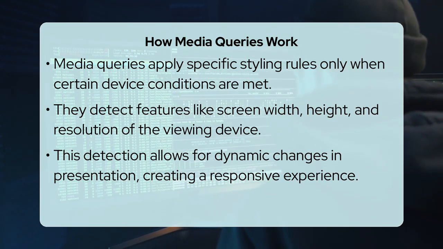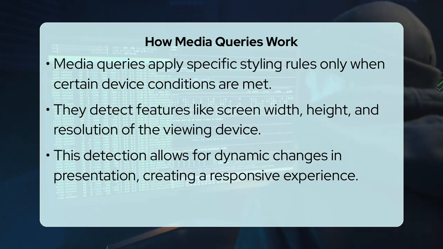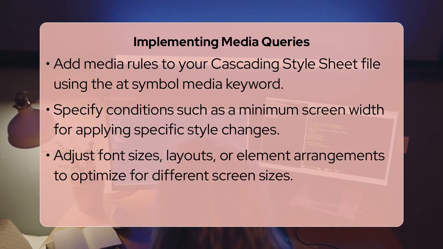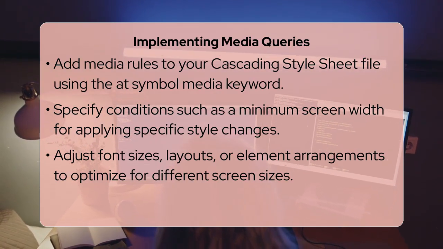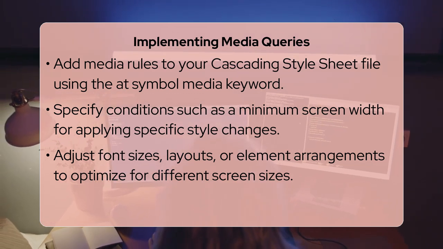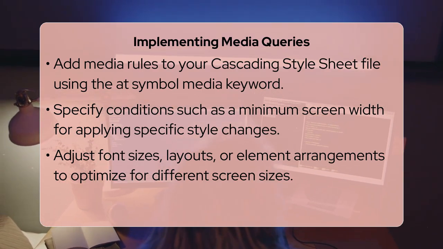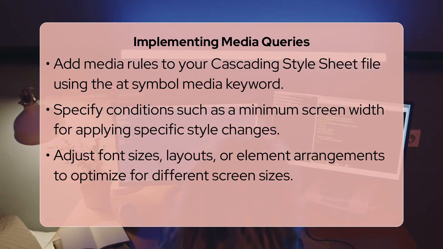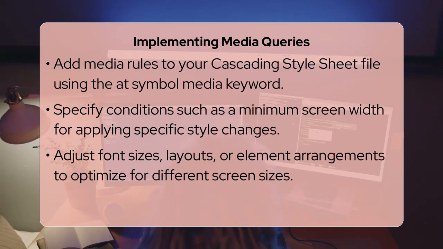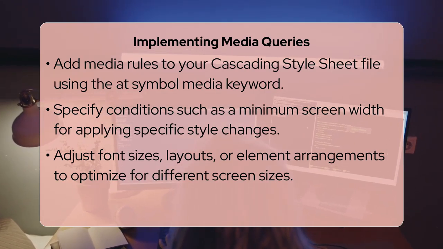To use them, you typically add a special rule to your cascading style sheet file that starts with the @media keyword. Inside this rule, you specify the conditions, such as a minimum width of, say, 480 pixels, and then list the styling changes you want to apply when that condition is true. For example, you might make font sizes larger or rearrange columns into a single stack for smaller screens. This approach allows you to optimize layouts and elements specifically for different viewing environments.